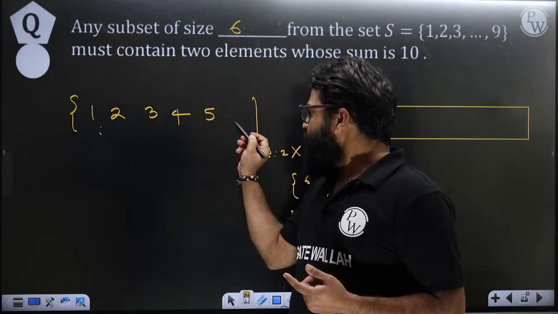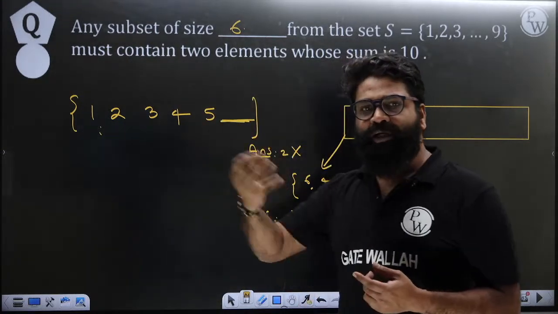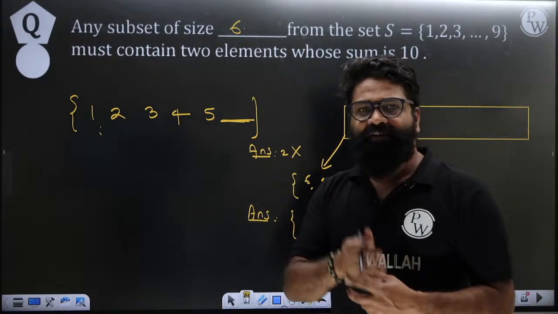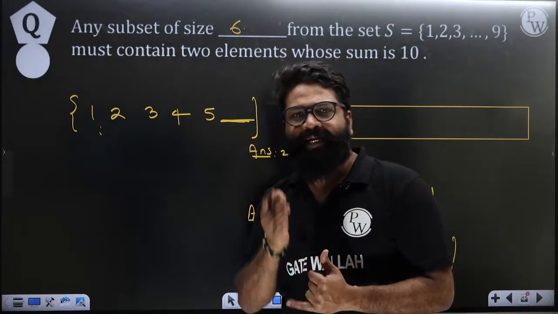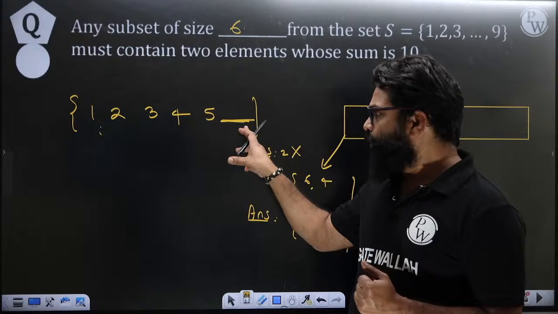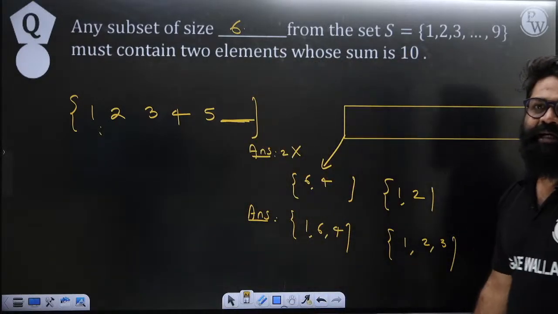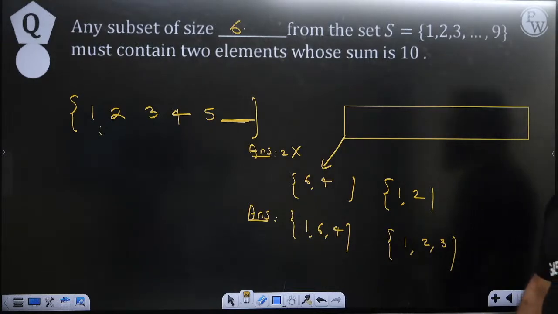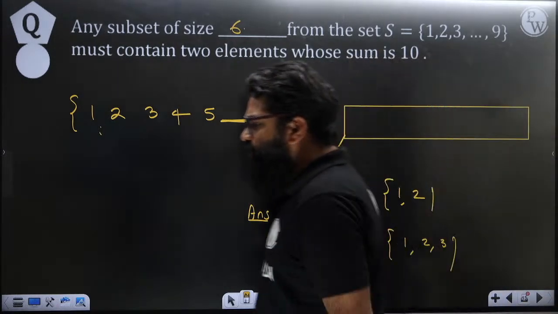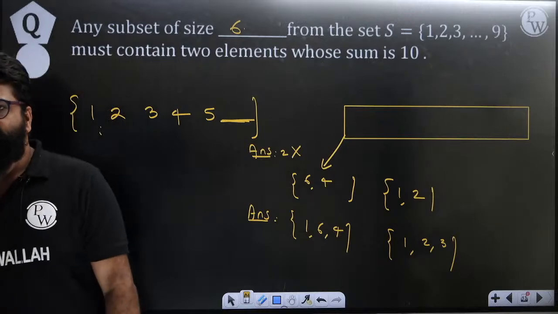How? Whatever you put here, either 6, 7, 8 or 9, 100% the addition will become 10. So that's how the answer you are getting is basically 10. Clear, everyone? Please reply that you have understood the concepts related to this.